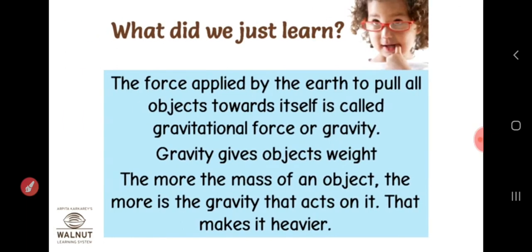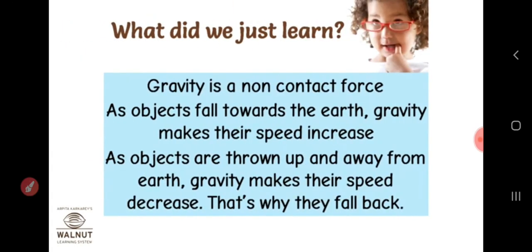What did we just learn? The force applied by the earth to pull all objects towards itself is called the gravitational force, or gravity. Gravity gives objects weight. The more the mass of an object, the more gravity acts on it, which makes it heavier. Gravity is a non-contact force.